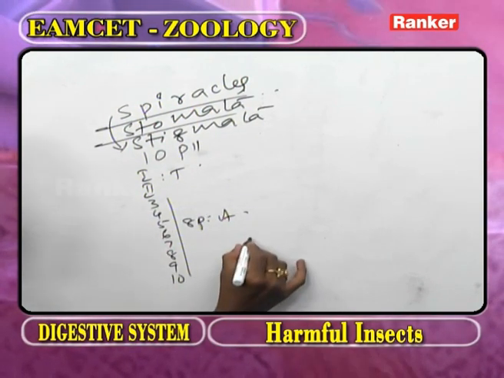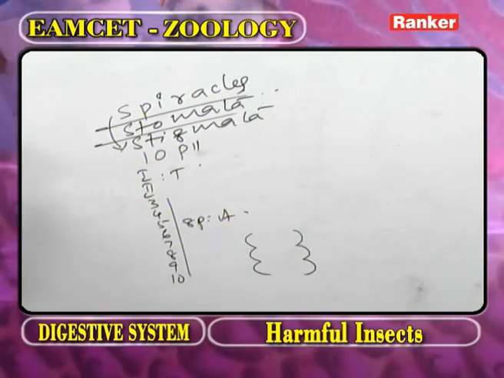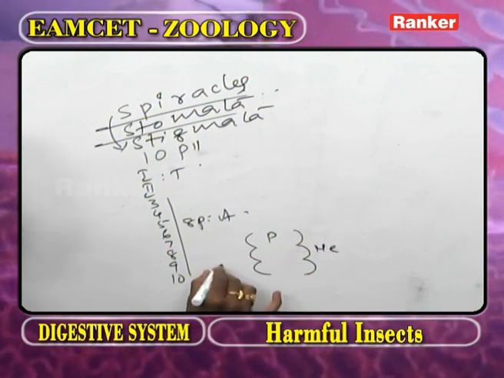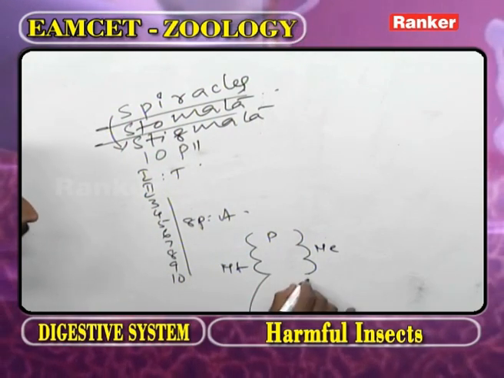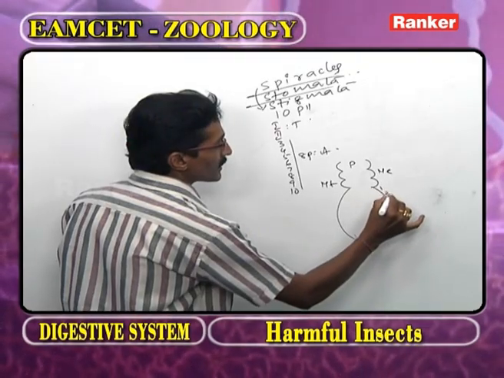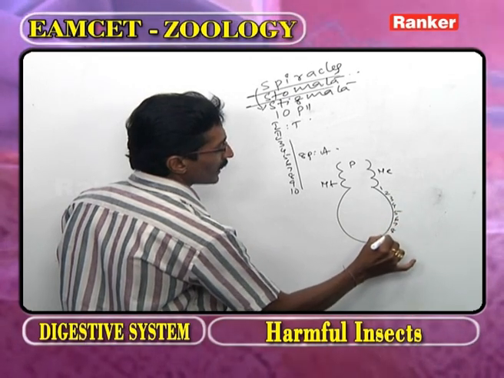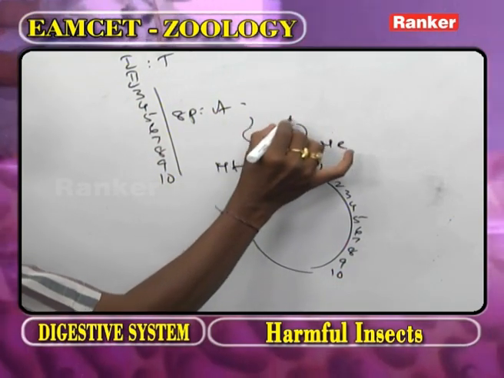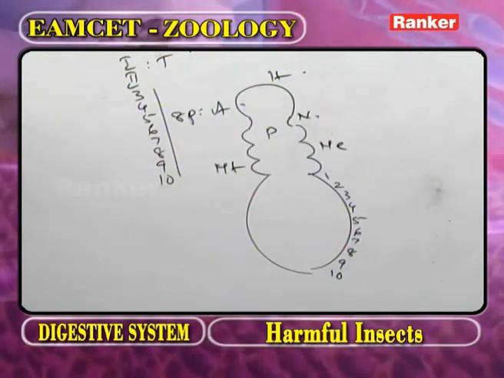Now, this part we call the thorax. As we observe the thorax, this is called prothorax, this is mesothorax, this is metathorax. Now, this part we call the abdomen. First, second, third, fourth, fifth, sixth, seventh, eighth, ninth, 10th. Now, this part we call the neck, and this part we call the head region.